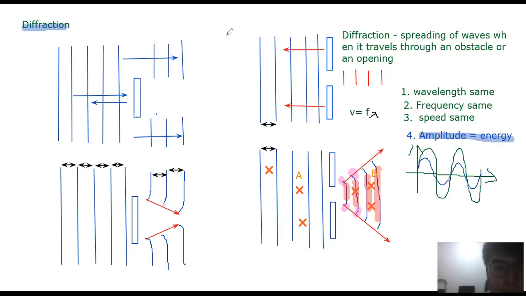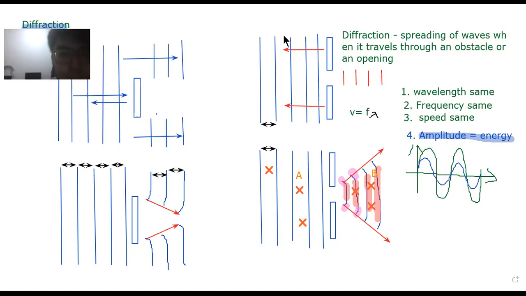So here, if I draw in 2D, how does it look? It looks like this, the wave. This is the wave before diffraction, and the amplitude is the same. Now after diffraction, let's say we draw a line showing before and after.